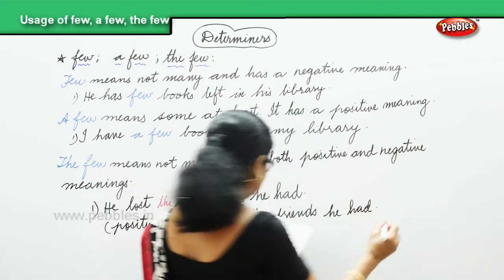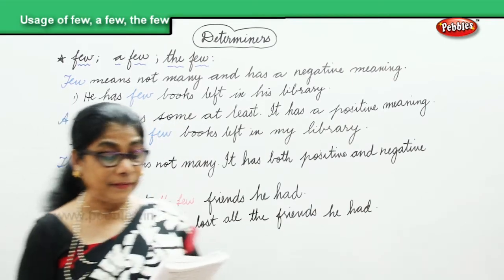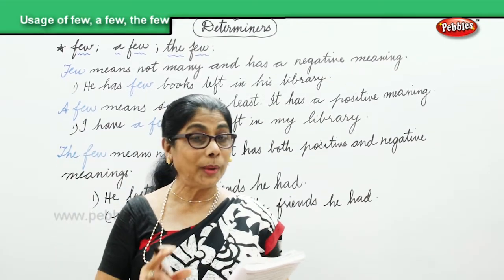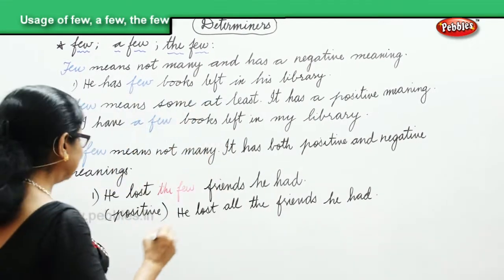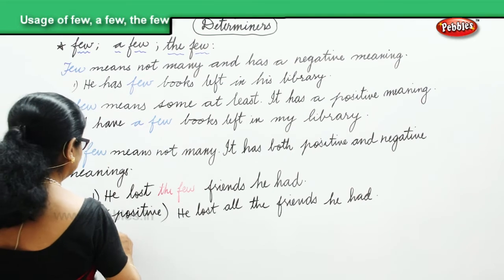Okay, let's look at the negative. The friends he had were not many. Now we are looking at negative.